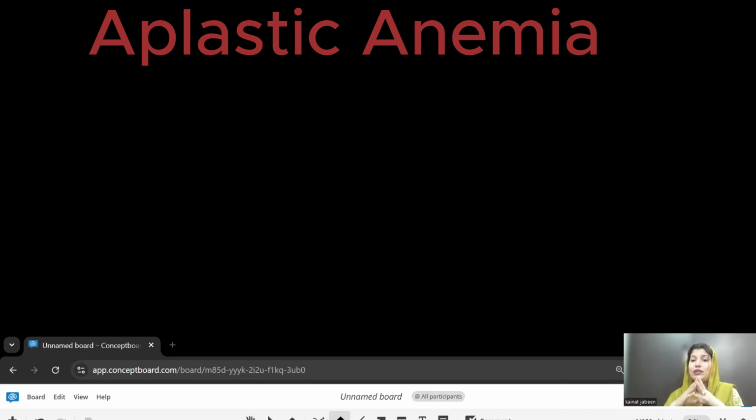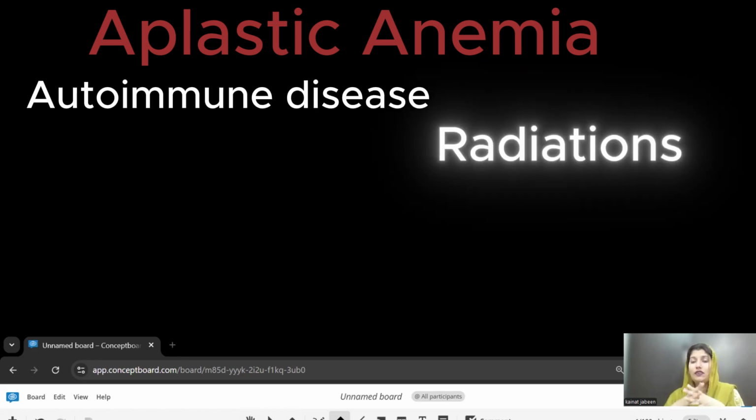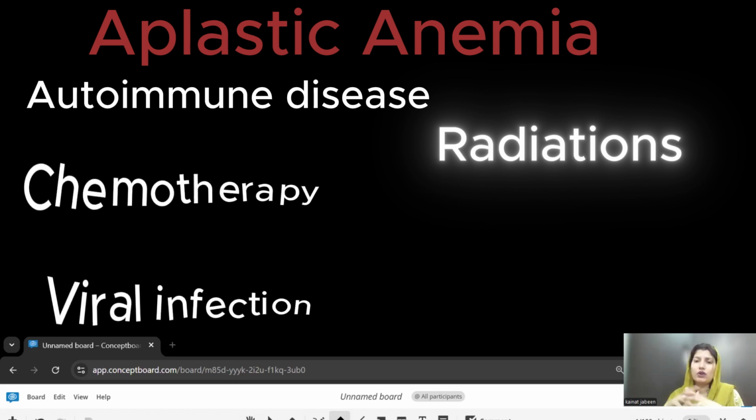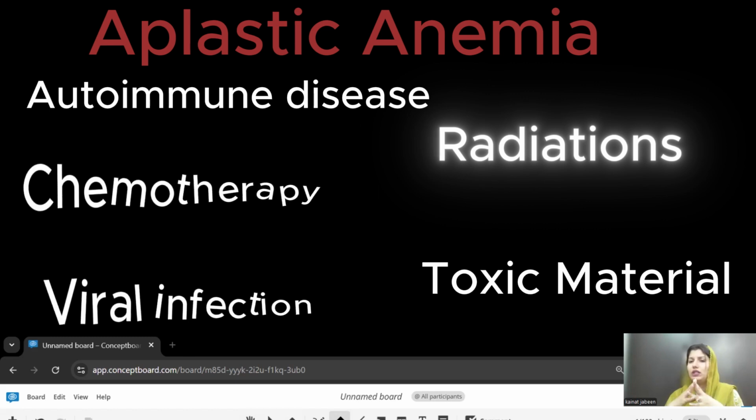Aplastic anemia is a rare but serious condition in which the bone marrow fails to produce enough RBCs, white blood cells, and platelets. The reason can be an autoimmune disease. Other than this, the radiation that we use to treat different diseases can also lead toward bone marrow disorders, as can chemotherapy, viral infection, or any toxic material like benzene or pesticides. These all move toward bone marrow disorder.